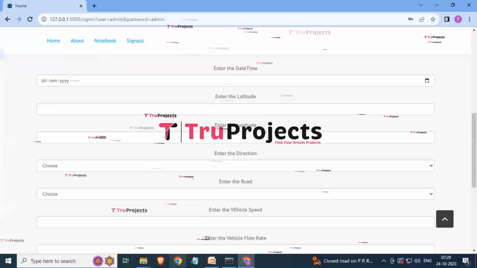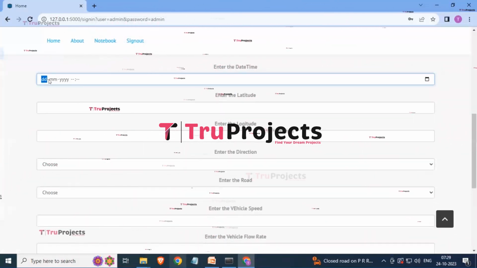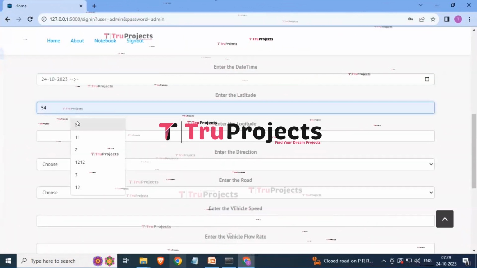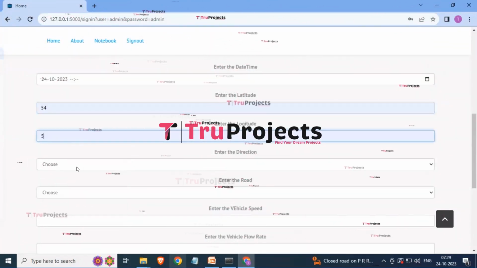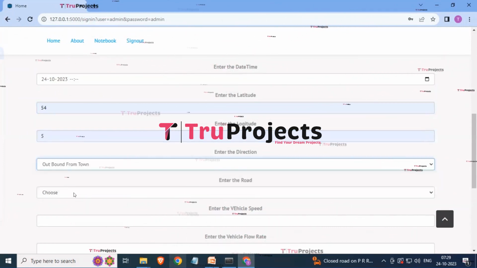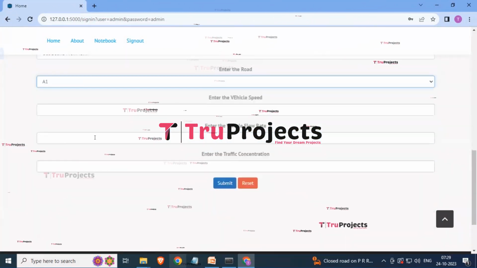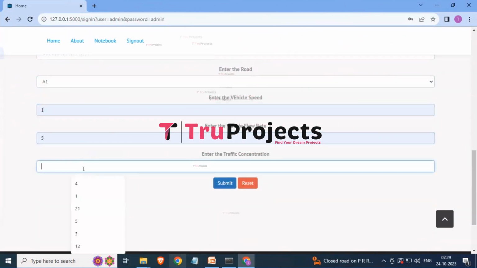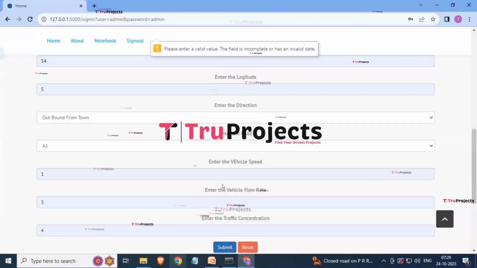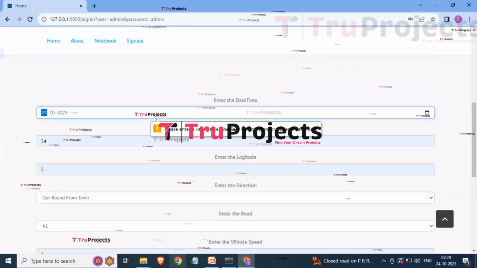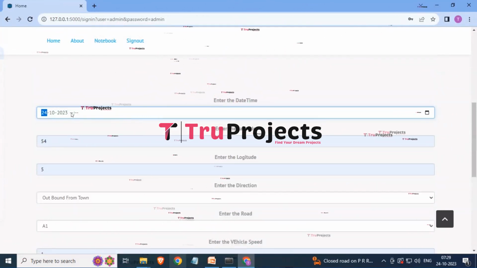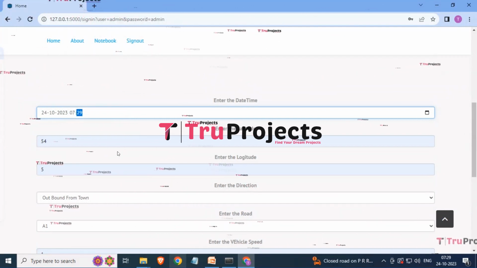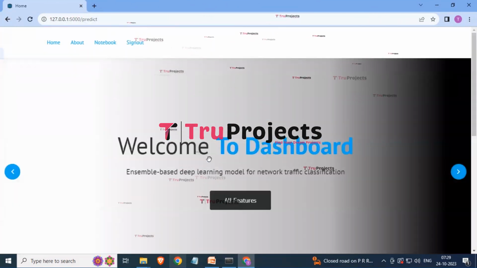So here you can see that we have to enter the date and time. Here we have to enter the latitude, then longitude, direction, and the road. Here I am entering A1, vehicle speed 1, vehicle flow rate as 5, and traffic concentration as 4. And now simply click on the submit button. Okay, so here we have to enter the time also, 07:29. And now simply click on the submit button.